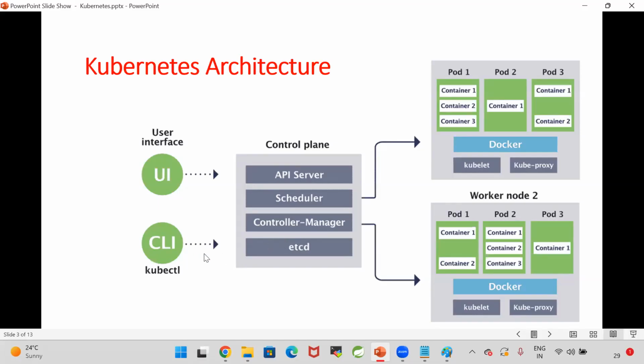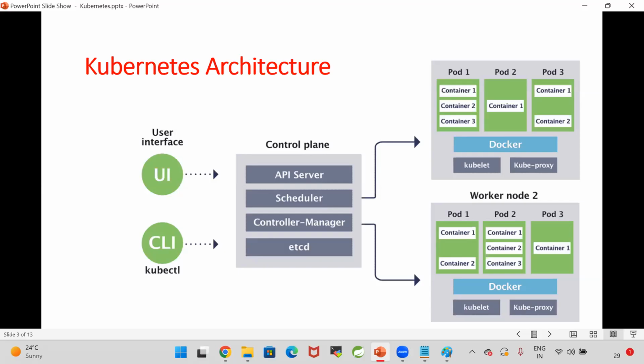If you don't want to go with the kubectl, you can go with the user interface also. Kubernetes provides a web dashboard. By using that web dashboard also, we can interact with the control plane to schedule our deployments. I want to deploy my Spring Boot application in the Kubernetes cluster. First, we need to have a Docker image. Once I have a Docker image, I need to tell the control plane to deploy my application in the Kubernetes cluster.